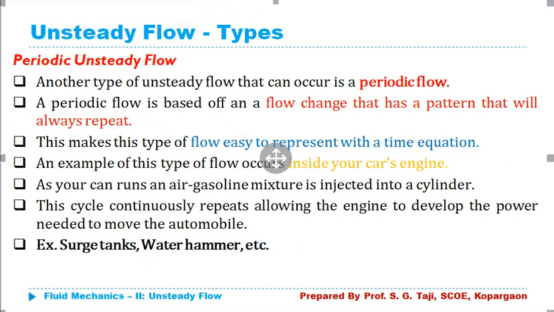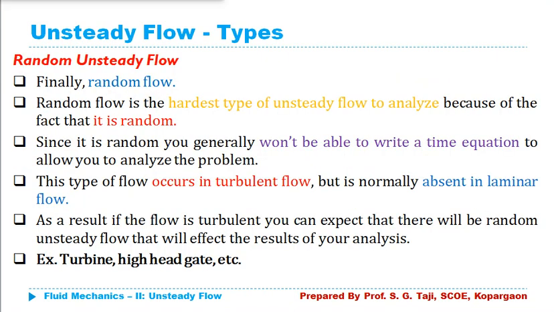And the last type is the random unsteady flow. It is really difficult to analyze because its pattern is totally random. In the non-periodic flow, the flow changes over time with only slight changes. In periodic unsteady flow, there was a particular pattern followed by the fluid, but that pattern was the same over time, so it was only repeated and easy to analyze.